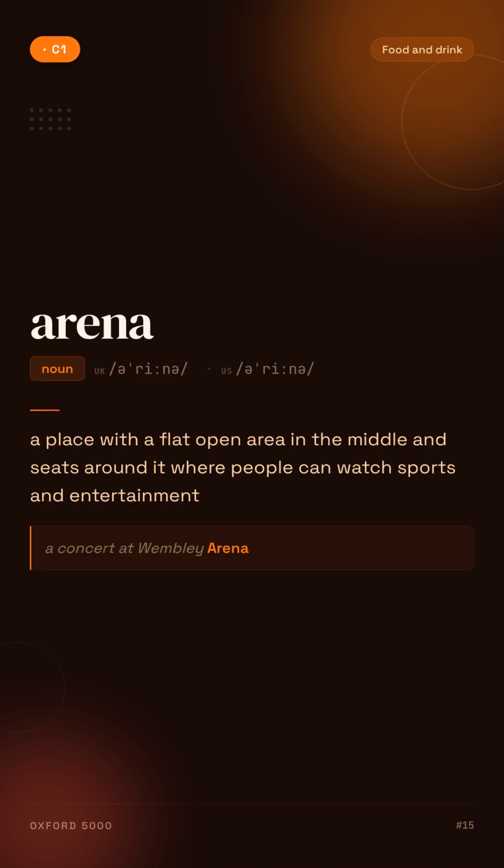Arena. A place with a flat open area in the middle and seats around it where people can watch sports and entertainment. For example, a concert at Wembley Arena.